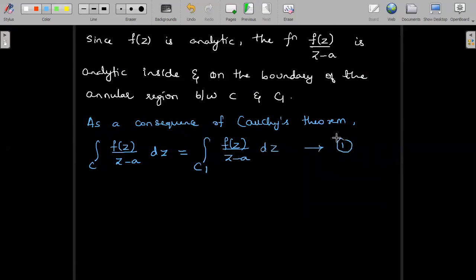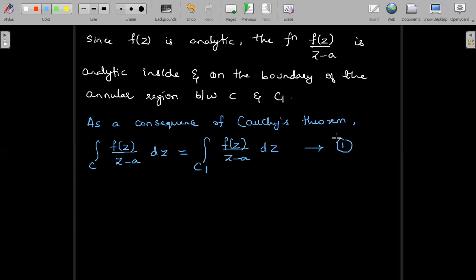Now I'll just mention the consequence of Cauchy's theorem to you. Suppose C1 and C2 are two simple closed curves such that the curve C2 lies entirely within C1, and if f of z is analytic on C1 and C2 and in the annular region between C1 and C2, then integral over C1 f of z dz is equal to integral over C2 f of z dz.